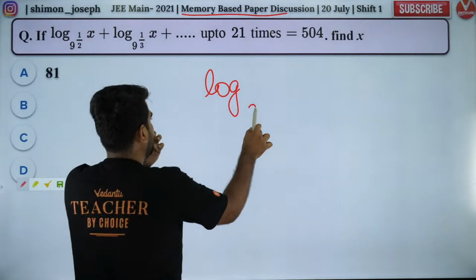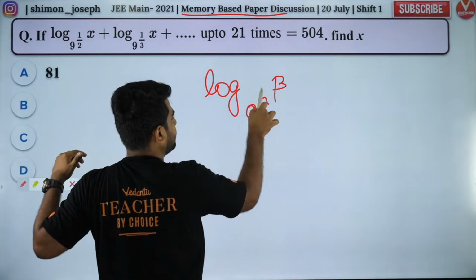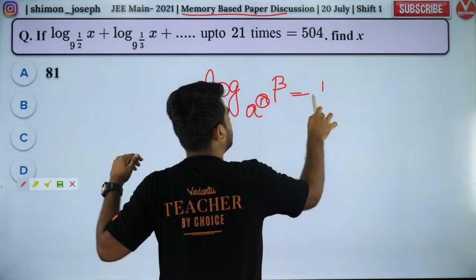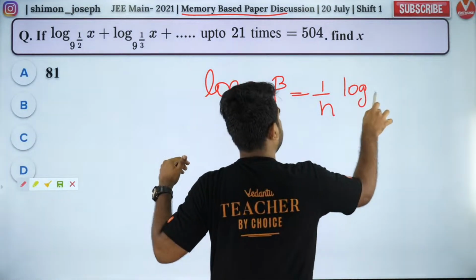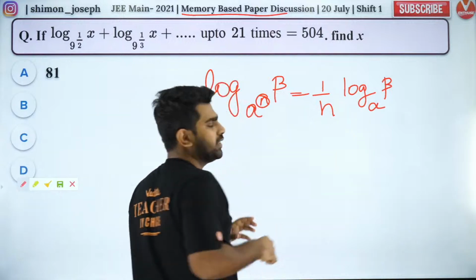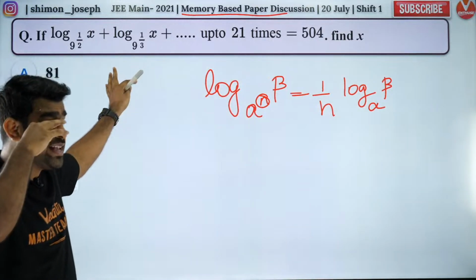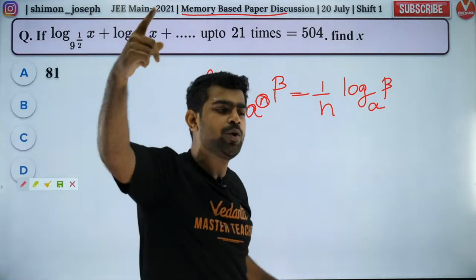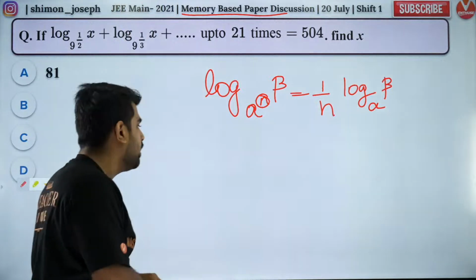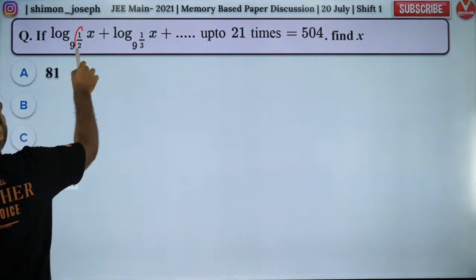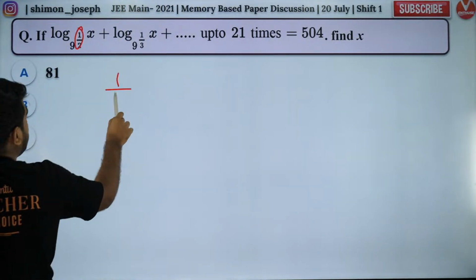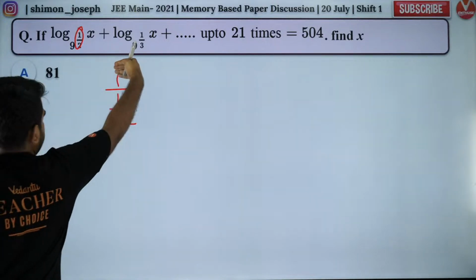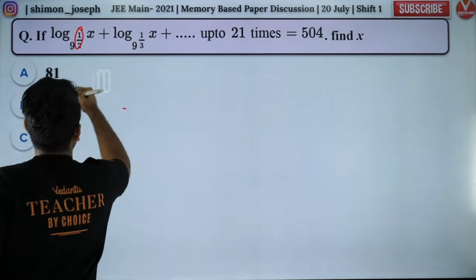What is the formula? When you have a base and if you have power, the power of the base will come out as reciprocal. Is that right? Did you all get that? So the power of the base will come outside as reciprocal, my dear boys and girls. Everybody cool? Very, very good. So this power will come outside as reciprocal. So 1 by 2 will become 2.